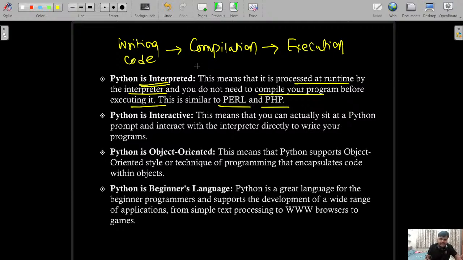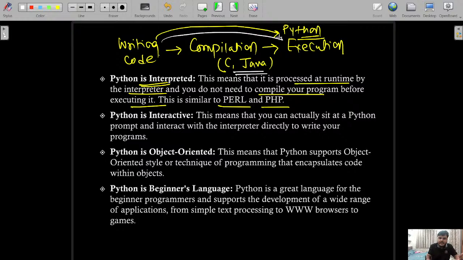But for Python, you directly write the code and execution happens. But for other languages like C or Java, the path is like this. For Python, you directly write the code and directly execute it. That is why it is called an interpreted language.